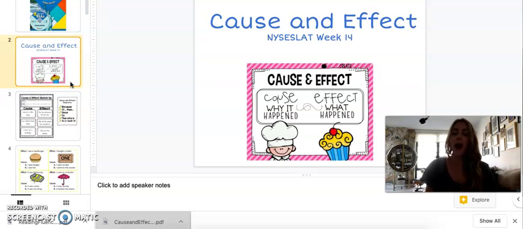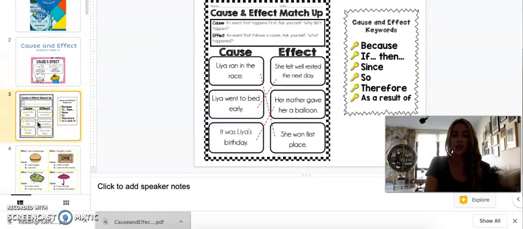So the cause is why something happens, and the effect is what happened. So let's look at this example. The cause is an event that happens first. We always ask ourselves, why did it happen? That will help us understand what the cause is. The effect is an event that follows the cause. We ask ourselves, well, what happened? Some key words to think about are because, if then, since, so, therefore, and as a result of.